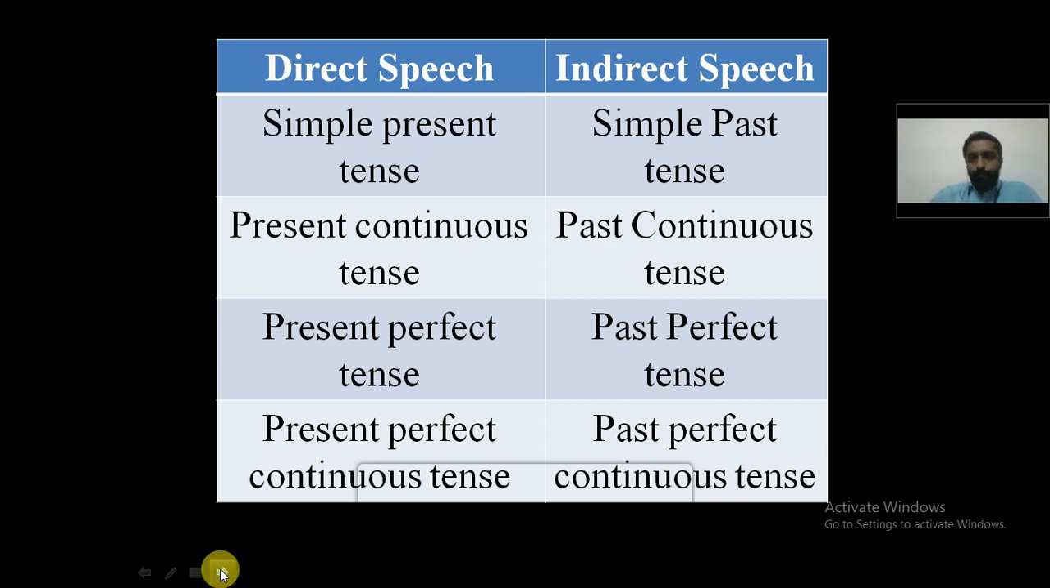So take the present tense. The simple present tense will be changed into simple past tense. Present continuous tense will be changed into past continuous tense. Present perfect tense will be changed into past perfect tense. Present perfect continuous tense will be changed into past perfect continuous tense. Which means when a sentence is in present tense, it is simply changed into past tense.